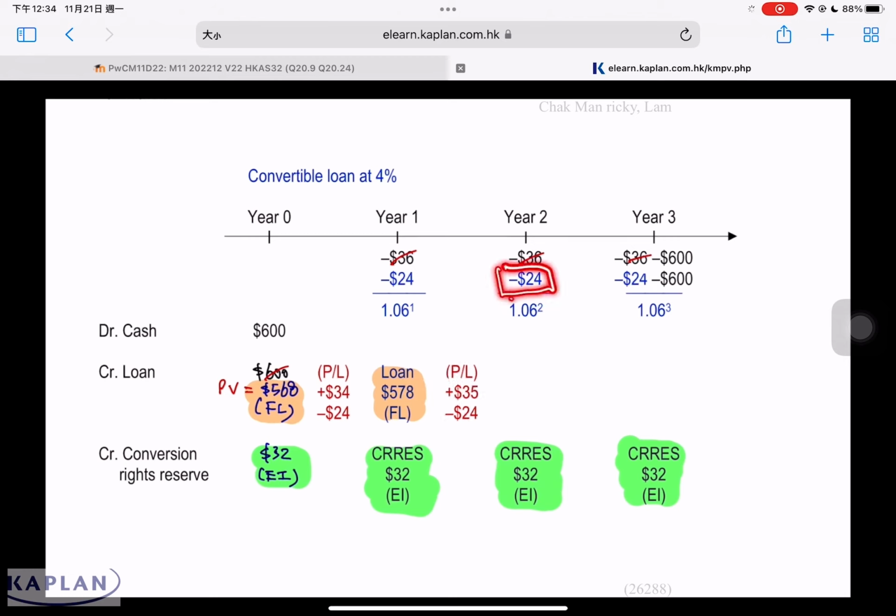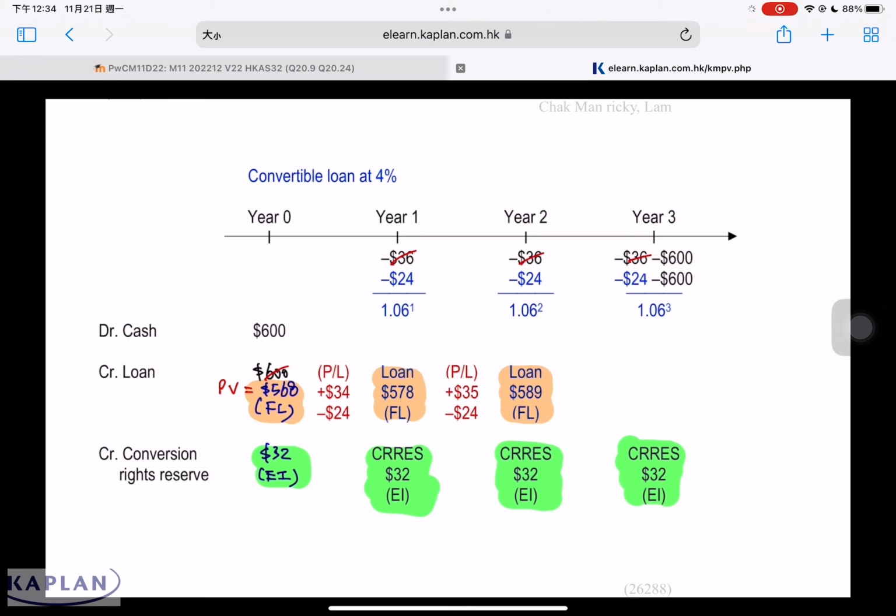But the amount of interest paid is 24, yet our interest cost is 35. The $11 is our interest cost, but we are not paying the investor because we withhold it for them to pay for the rights to buy share. After the second year, the loan liability will equal 568 plus 35 minus 24. So that gives us 589. This is the financial liability at the end of the second year.